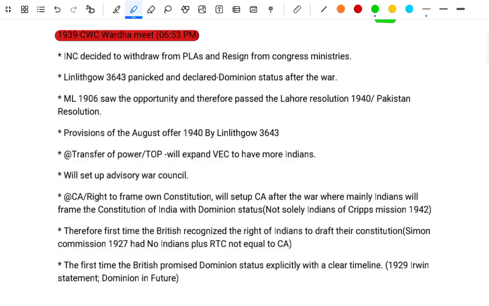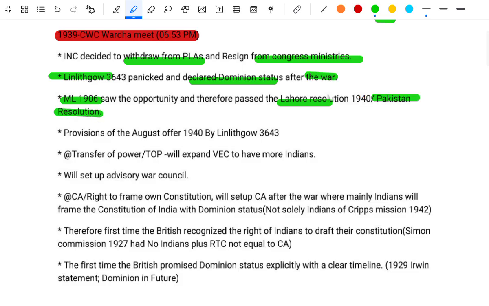1939: The CWC meets. The INC decided to withdraw from the PLAs and the Congress ministers resigned. Lord Linlithgow declared Dominion status after the war. The ML saw an opportunity, and passed the Lahore session resolution in 1940, the Pakistan resolution.